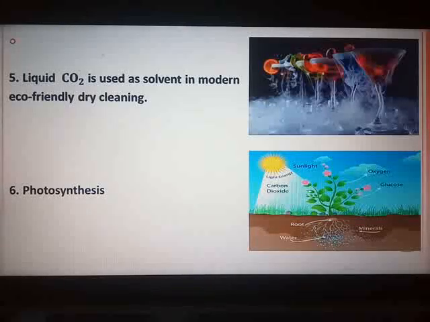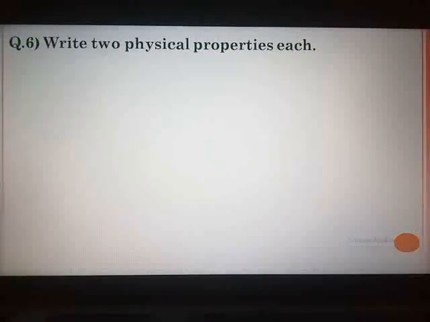Question number 5 is over. For question number 5, as I have told you, 5B, 5E and 5F. These 3 only you are going to write and learn, because the others I have separated and given you ahead. Question number 6. Write 2 physical properties each. Whatever names they have given, you are going to write 2 physical properties for each.